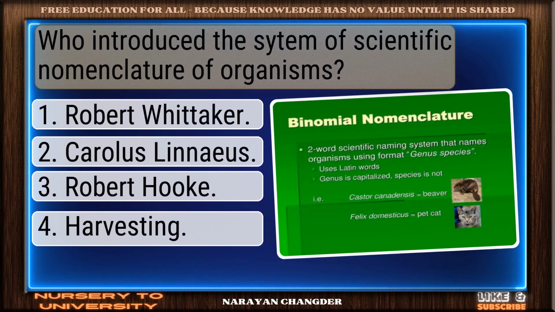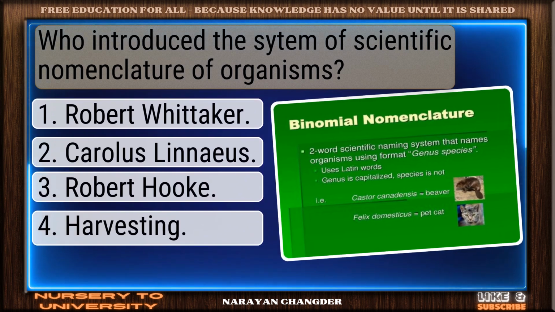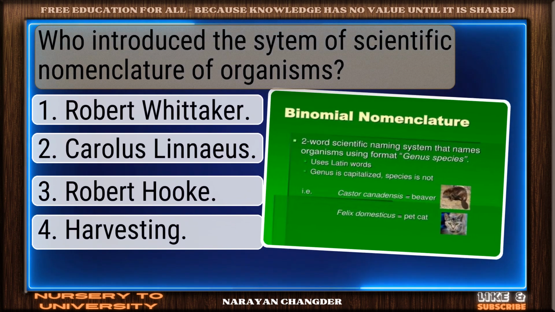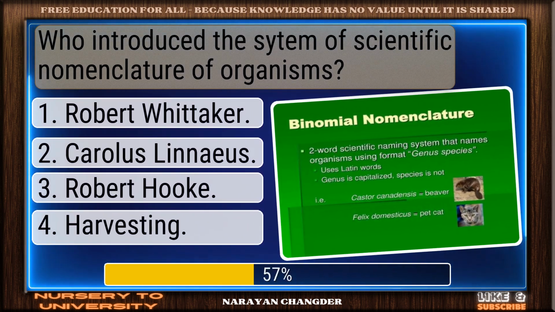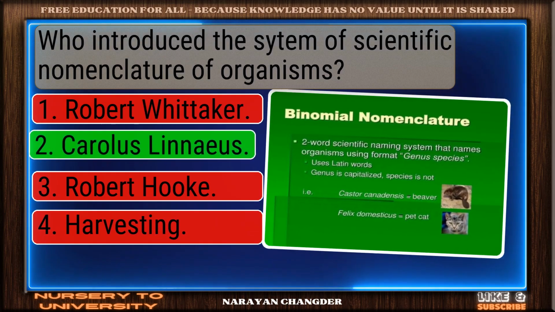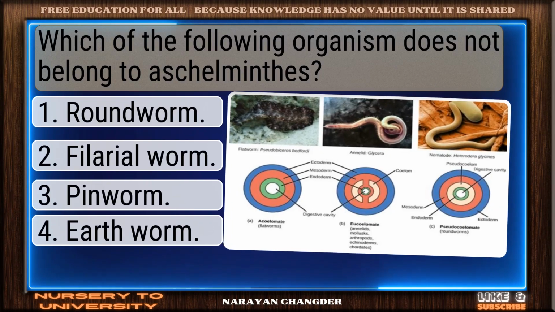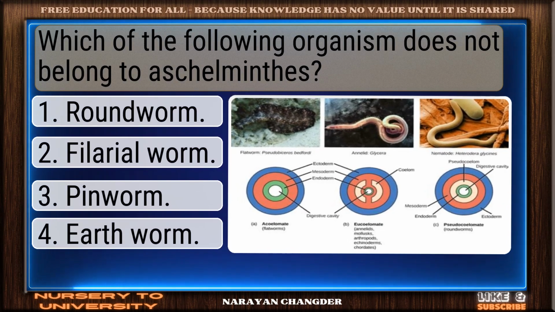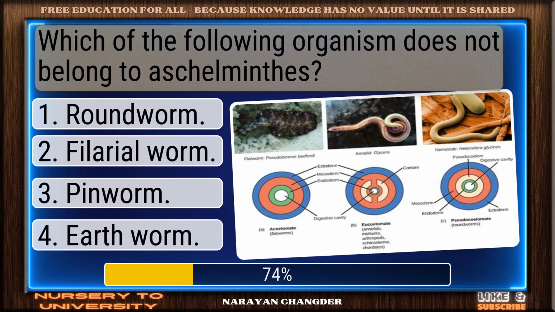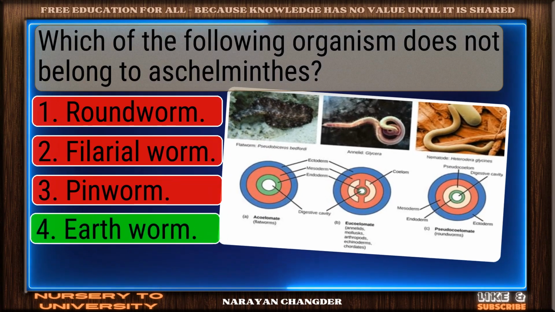Question number 105. Who introduced the system of scientific nomenclature of organisms? Well picked. Carolus Linnaeus is the correct answer. Question number 106. Which of the following organisms does not belong to Aschelminthes? Valid point. Earthworm is true.